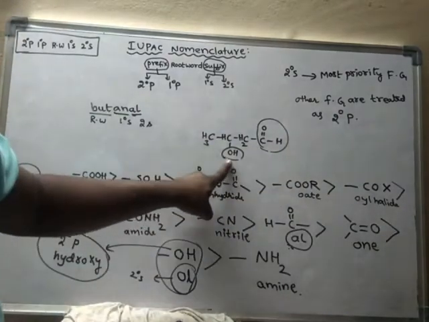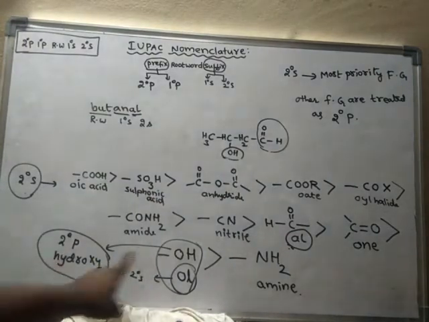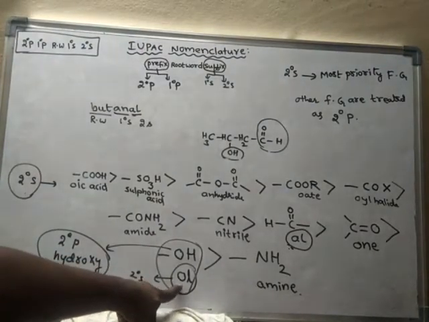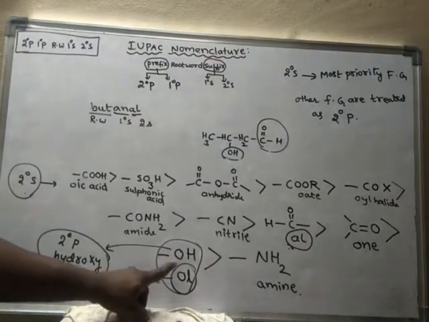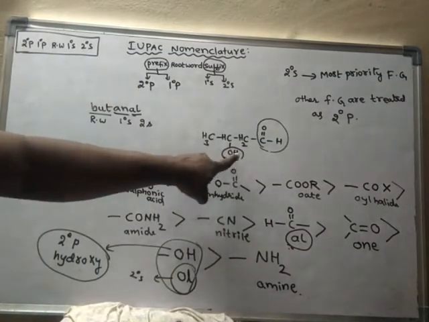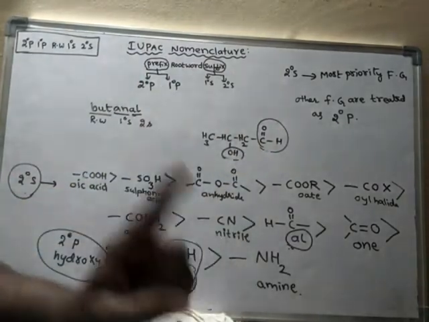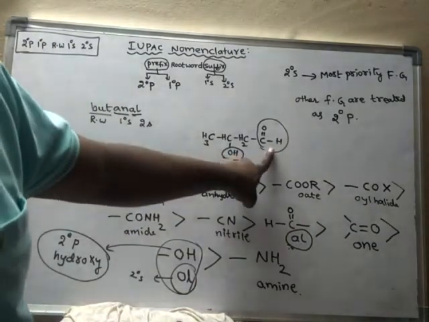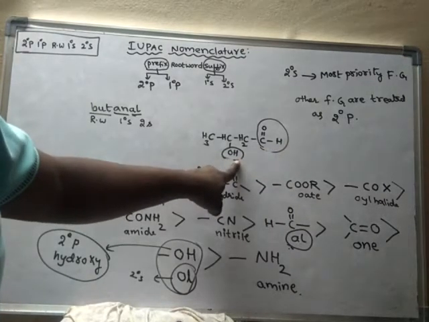So when alcohol is treated as secondary prefix, we have to write the secondary prefix name of alcohol only in this name. Don't write ol. If you write ol, then that is the secondary suffix name for alcohol. But here this alcohol is not secondary suffix, it is secondary prefix. Why? Because this one is secondary suffix. There will be only one functional group which can act as secondary suffix. So here this functional group is acting as secondary suffix. Hence this functional group automatically will become secondary prefix.